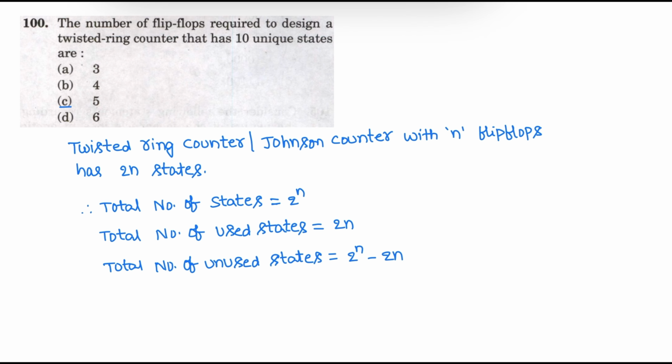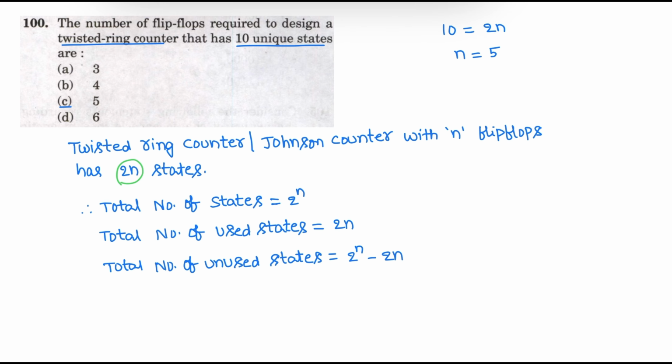Question number 100. The number of flip-flops required to design a twisted ring counter having 10 unique states are. This twisted ring counter, also known as Johnson counter with n flip-flops, has 2n states. So here 10 states are given. Total number of states is 10, which is equivalent to 2n. So the number of flip-flops n is equal to 5.